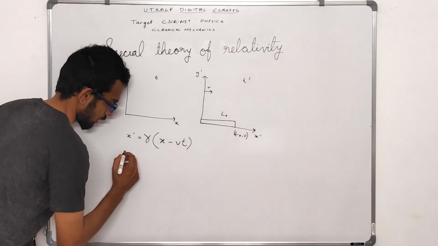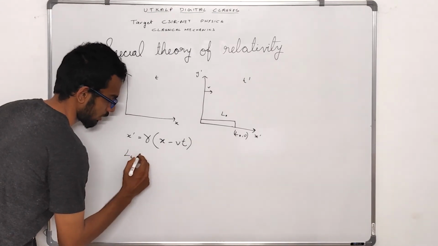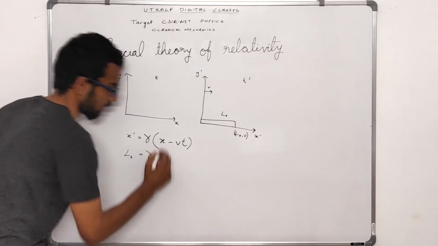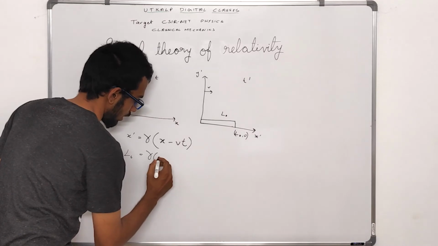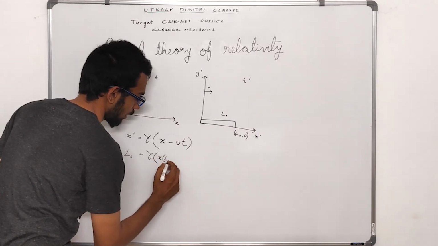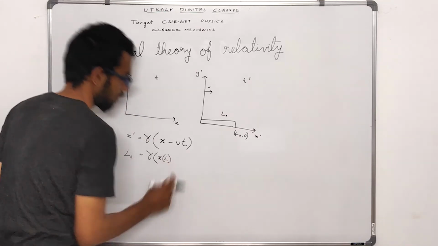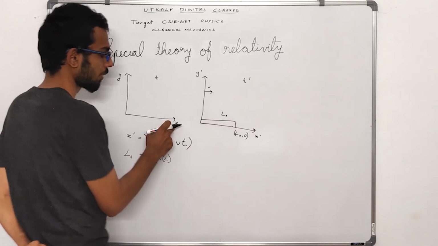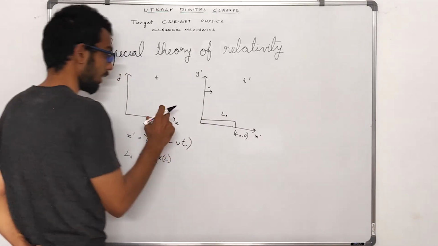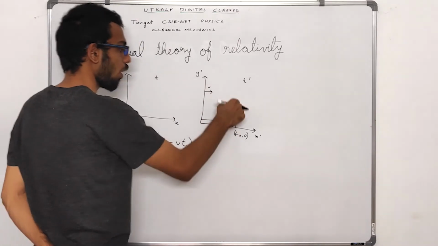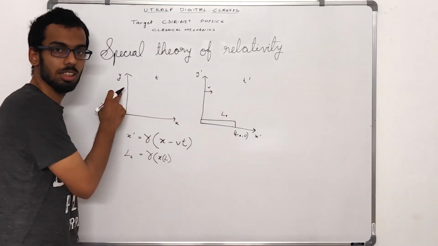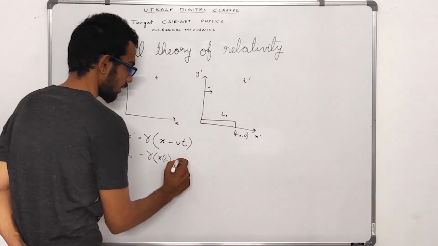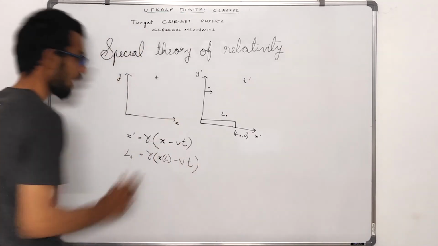So L0 is equal to gamma into x of L minus vt, where x of L is the value of the x coordinate of this point in the xy initial frame.